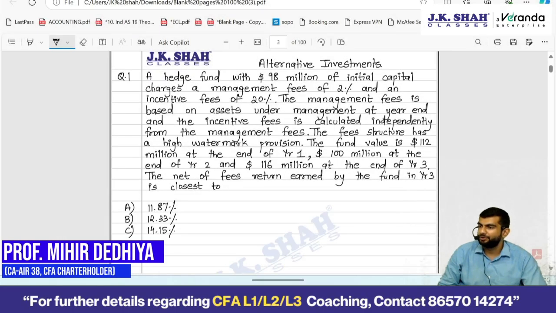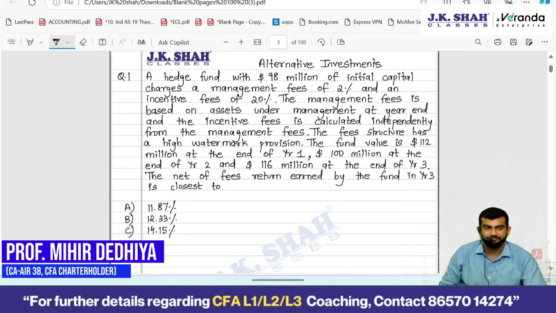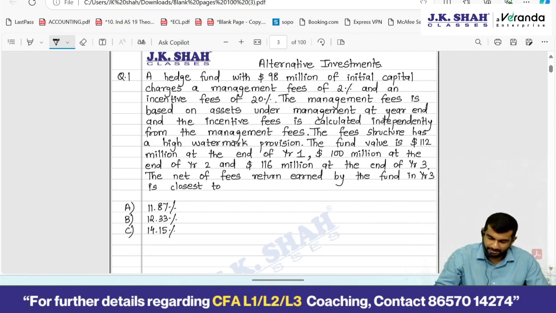Now I want you to do this question. We do 5 questions of alternative investments. Now what are they asking you? Net of fees return earned by the fund in year 3. Fine. Two things I had told you specifically to take care of in any calculation question: number one, whether management fees is calculated based on beginning of year value or end of year fund value. Number two, whether the incentive fees is calculated gross of management fees or net of management fees.